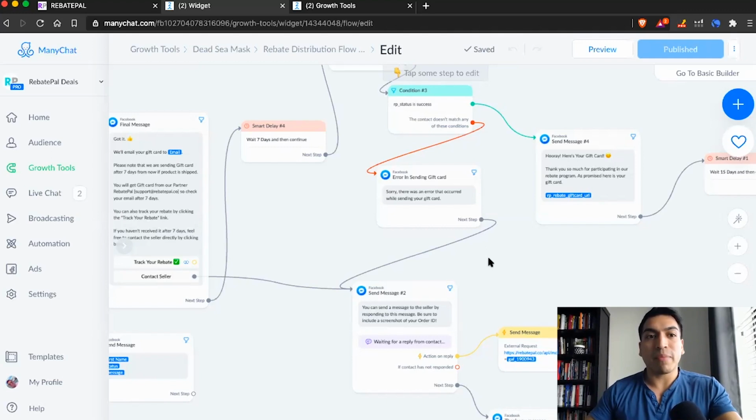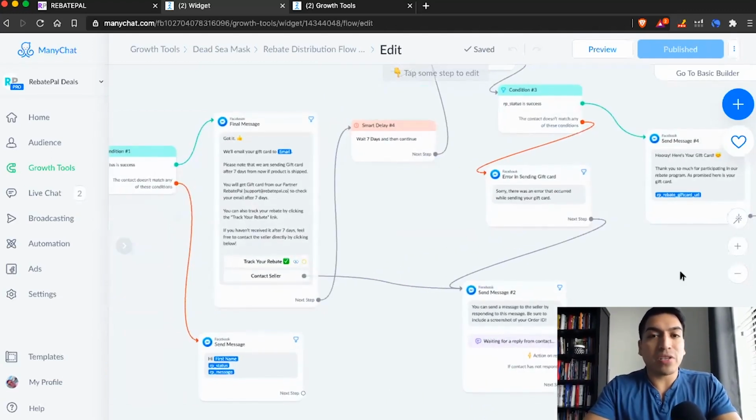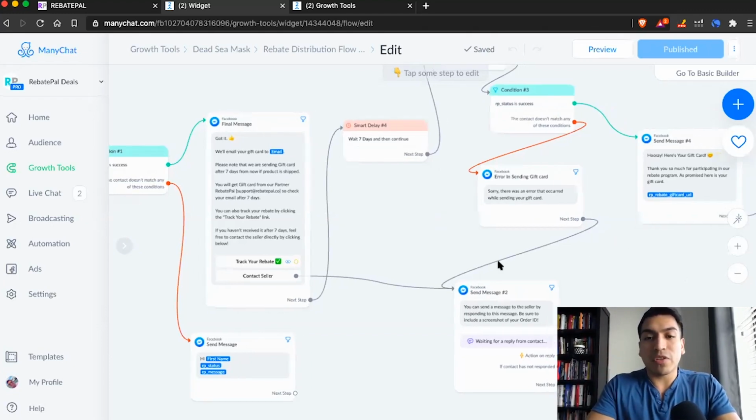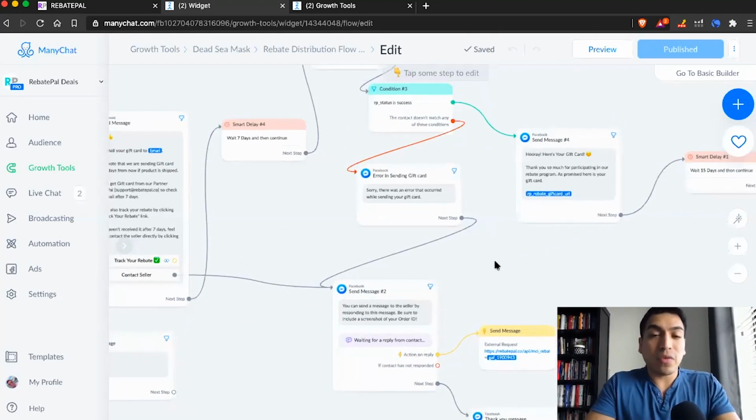So we built a tracking mechanism that allows them to track it all inside Manychat. So you don't have to do anything on looking at their order ID inside Seller Central. They'll be able to track everything with a timer inside of Manychat. So we built that out for the shoppers. Again, the seller doesn't have to do anything, and they won't be bombarded with where's my rebate? How soon will I get it? They'll have a tracker countdown timer right there showing them what the status of it is.